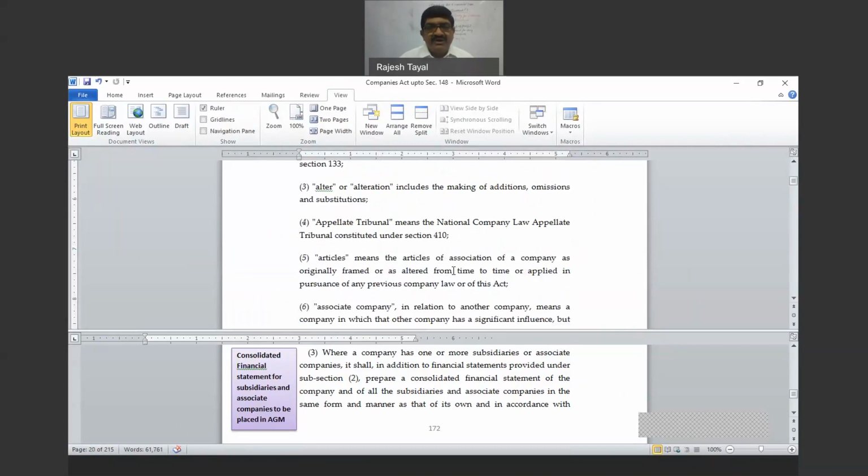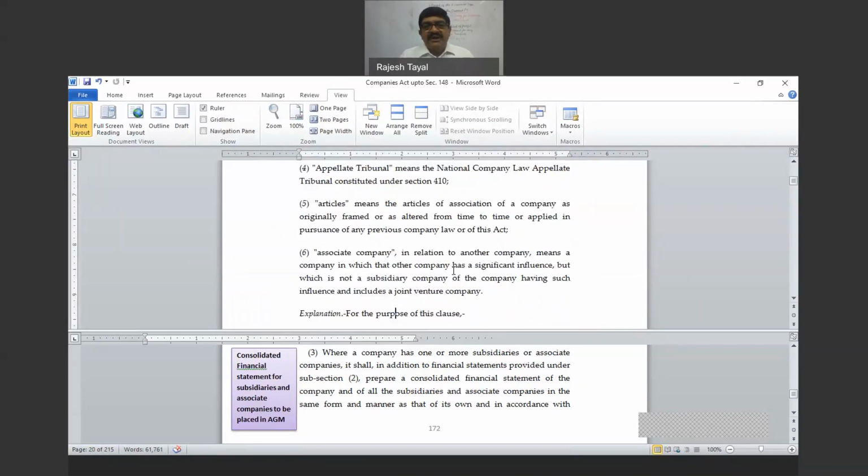Here comes the definition of associate company. In relation to another company, it means a company in which that other company has a significant influence, but which is not a subsidiary company. So it becomes a subsidiary when the shareholding exceeds 50%, so up to 50% will be covered here.